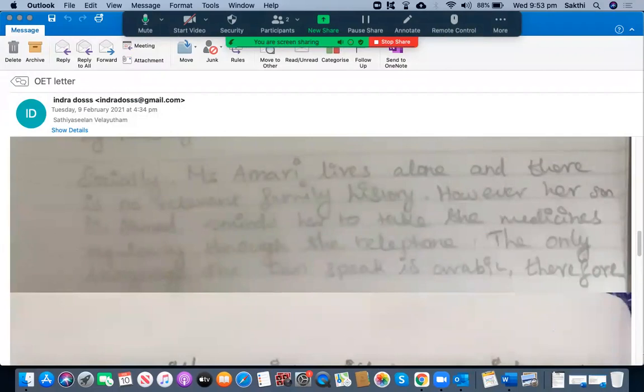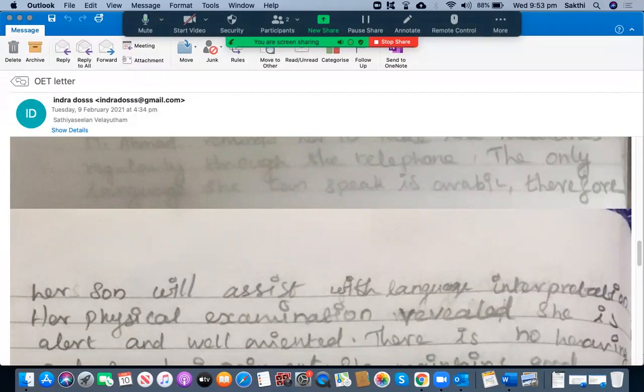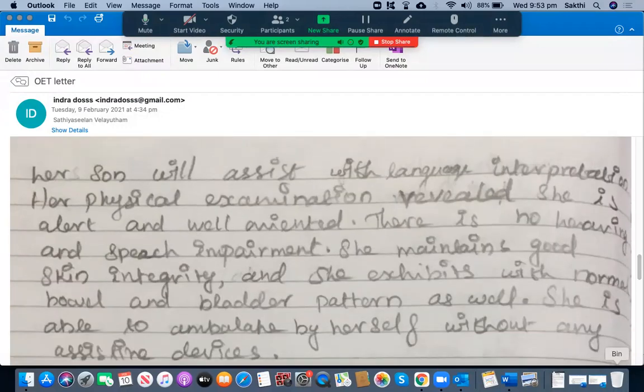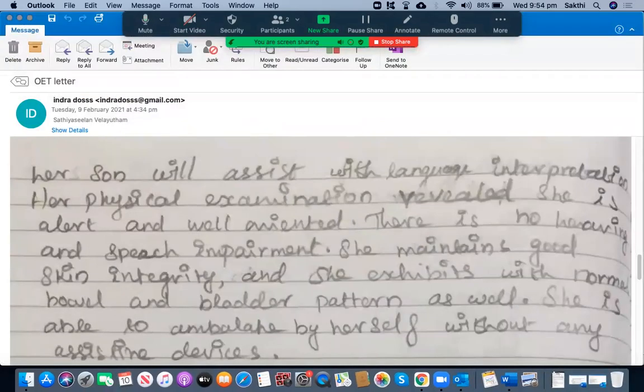So, "therefore," right? Is there a comma after "therefore"? No. Okay, then you need to place a comma. Therefore, place a comma here, please. Okay, can you go to the next one? Her son, therefore, her son will assist with the language interpretation.